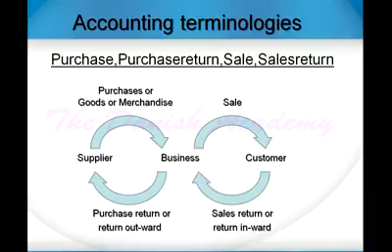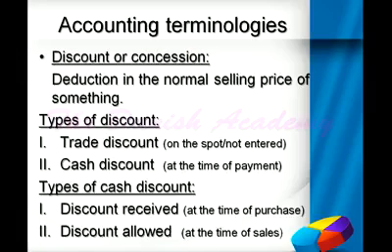And when business sells something to customer, that would be counted as sale. And when customer returns something to business, that would be sale return, and it is also called return inward. And when business returns something to supplier, that would also be called return outward. What is discount or concession? It is deduction in the normal selling price of something.